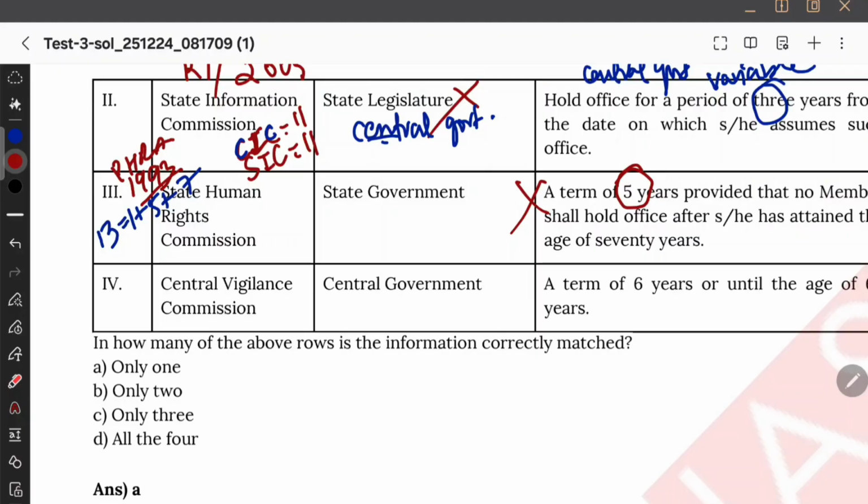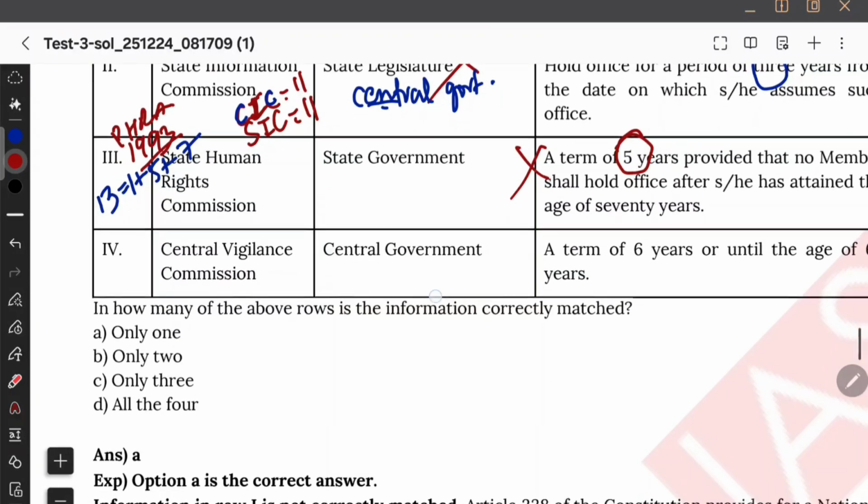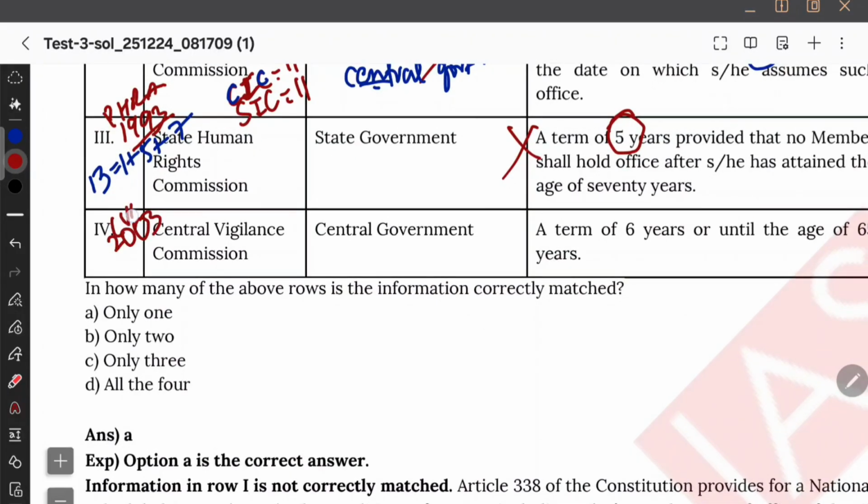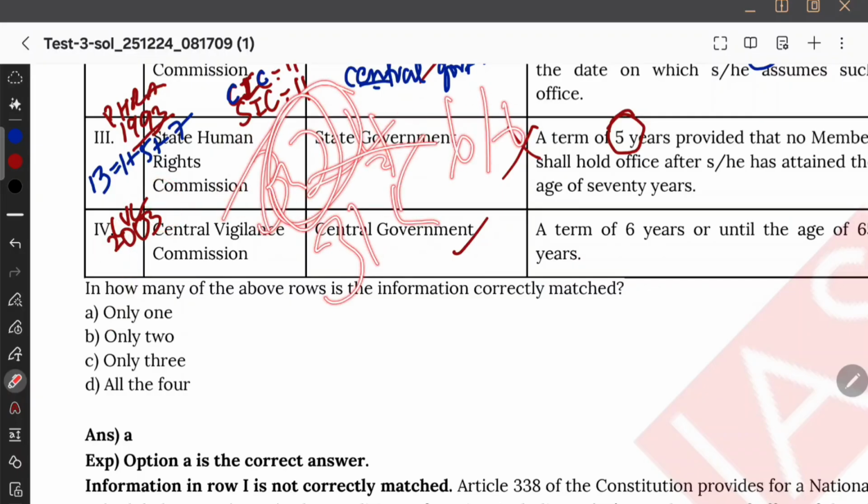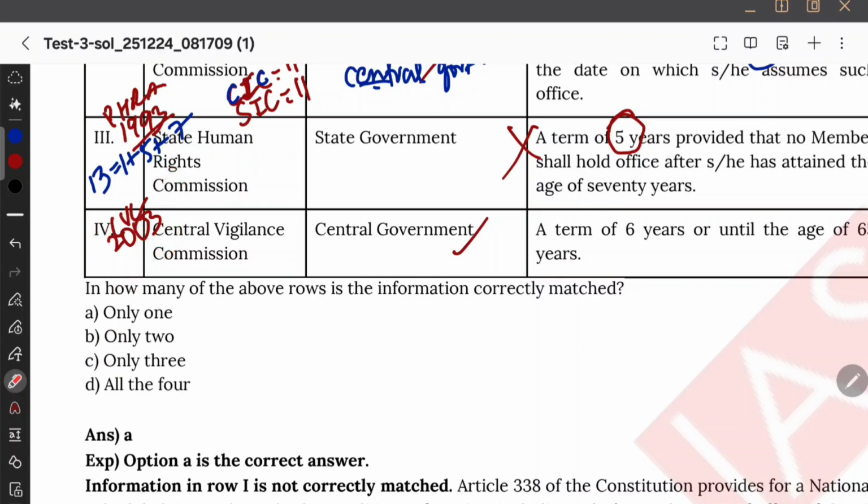But who will fix the salary of NHRC and SHRC? That is as usual. If it is NHRC, central government, and if it is SHRC, state government. Okay, and CVC. The next is CVC, Central Vigilance Act 2003. Great. Now who is going to fix the salary? Of course, the central government. Correct. What's the term period? You remember we did not do 2 into 3 for these kinds of things, okay? We did the 2 into 3 for Article 324, 315, etc. There we saw that it will be 6 and 65. But here what did we do then?